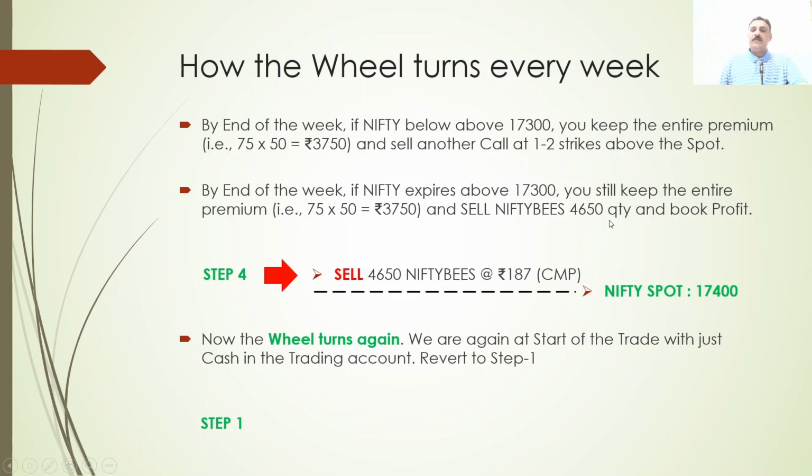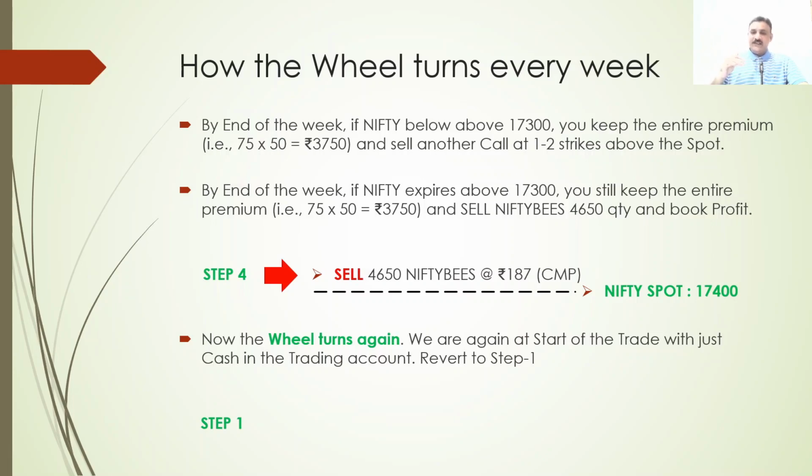So you are booking a 2 rupees profit there. 4650 quantity multiplied by 2 rupees is equal to 9,300 rupees of profit you will be booking, and you are booking a loss of about 1,250 rupees, because 3750 you collected, you are giving back 5,000 rupees, okay? So together you will be booking about 10,000 plus rupees of profit there. Plus, since you have already sold your Nifty Bs from your demat, now you have only the cash, your initial cash plus whatever profit is there. Just take out the profit.